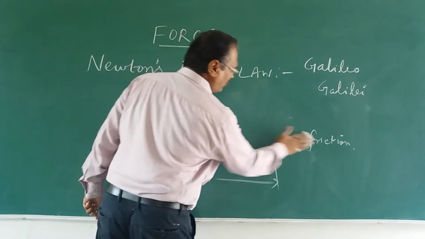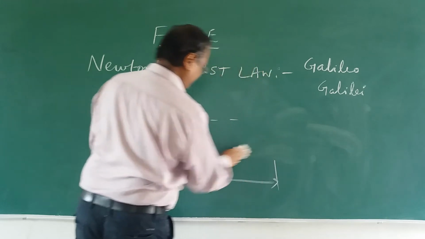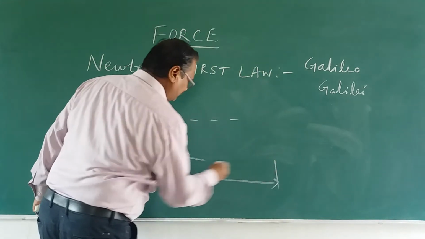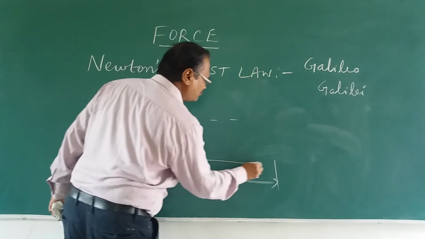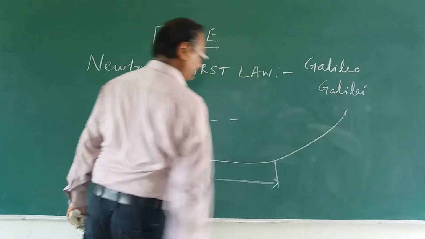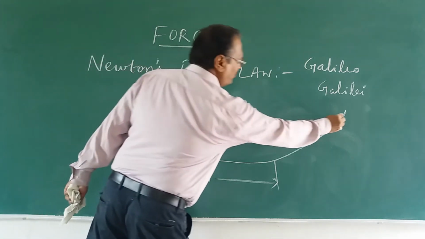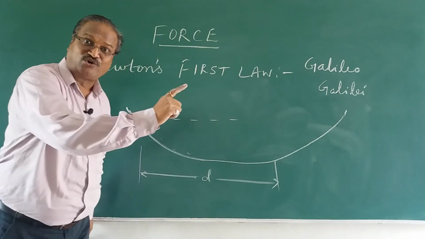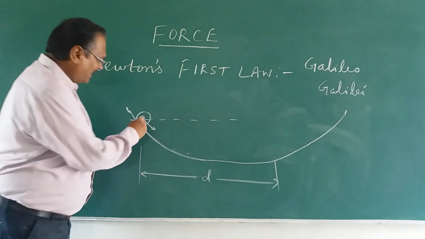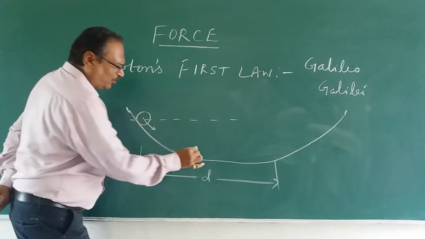The same trough I have taken, the vessel I have taken, instead of here, it is going to become a little bit larger and become like this. Then what will happen to the body? Will it go till this point or not? It will go. Why will it go? I am leaving it. No friction.